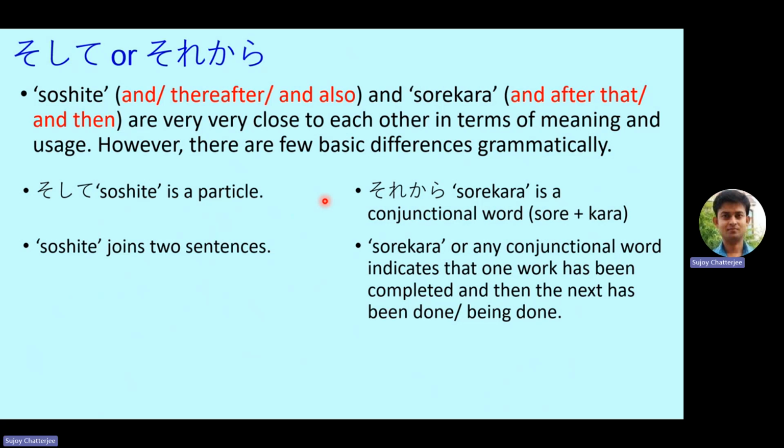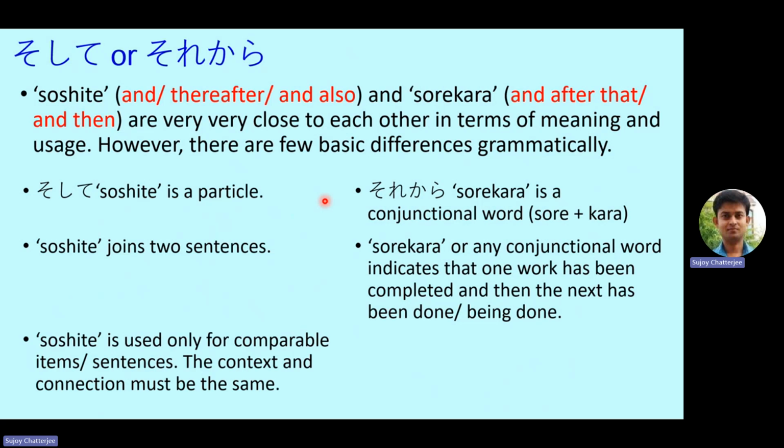when one sentence is written and after that we write sorekara, that means the previous sentence that we have written has been completed, and after that the second sentence begins, the work indicated in the second sentence begins. So soshite is used only for comparable items or sentences. The context and connection must be the same. So as we had discussed, the thought continuation should be there in soshite since it is talking about similar items.